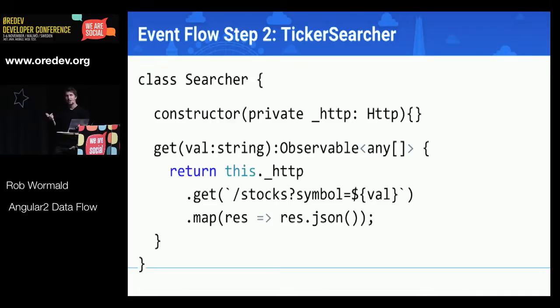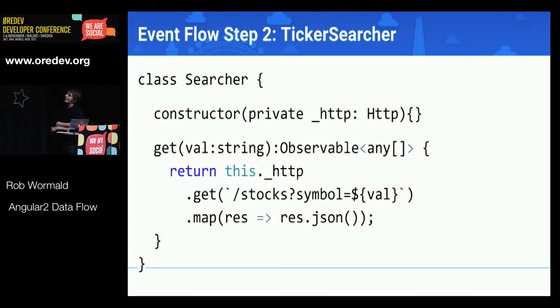And again, to be clear, if you want to use promises, if this is something that you go, nah, I don't want to do this, then that's fine. You can take an observable and you can very easily cast it to a promise. But what you can't do is take a promise and turn it into an observable. So we're sort of starting with the more generic primitive, the observable, and if you really want to, then you can just say toPromise. But for the sake of this, we're going to stick with observables.